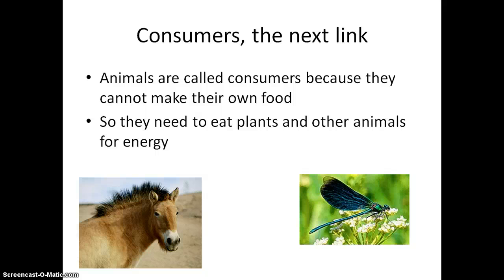Consumers are the next link. Animals are called consumers because they cannot make their own food. Humans, we physically cannot make food to survive. So what we need to do is eat plants and other animals to get our energy. Why do we need energy? We need energy to do things we want to do. If we want to exercise, we're going to have to eat. We can't just go exercise without eating because we would have no energy to play our sport.